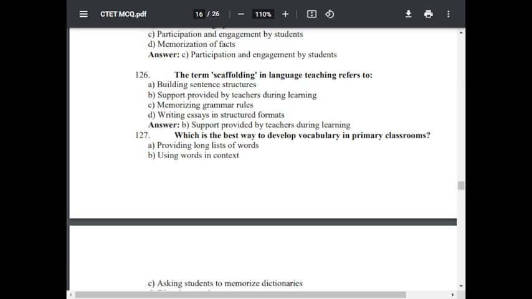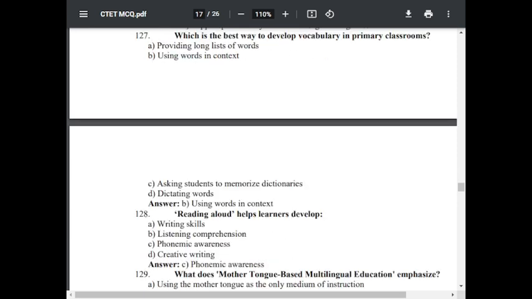Question number 127. Which is the best way to develop vocabulary in a primary classroom? Option A, providing a long list of words. Option B, using words in context. Option C, asking students to memorize dictionaries. Option D, dictating words. The correct answer is using words in context.